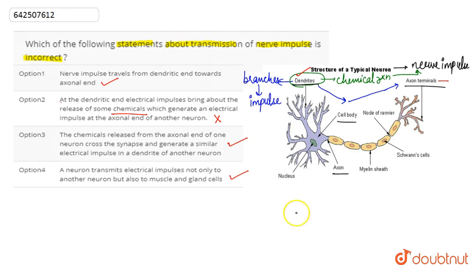So all the options are correct except option 2. So that's the correct answer here, as it is the incorrect statement about the transmission of nerve impulse.